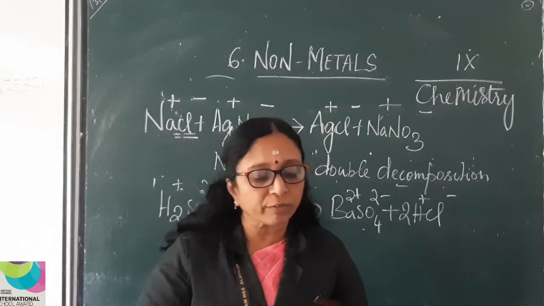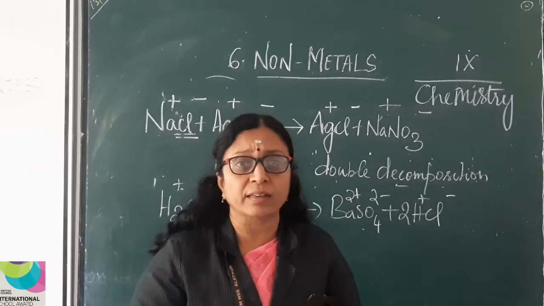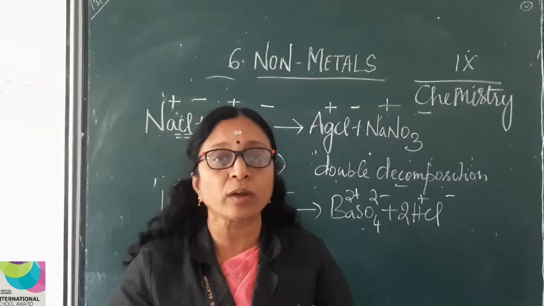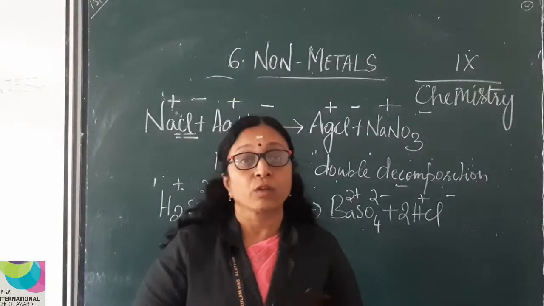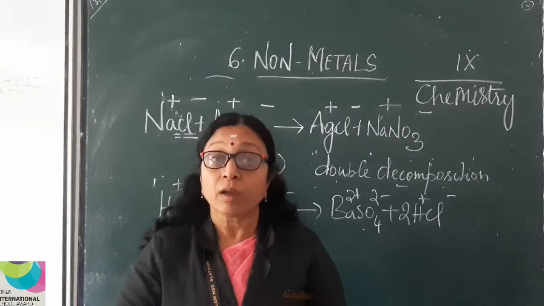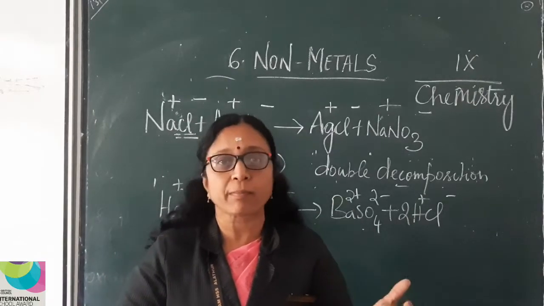Okay. So look at the first question here. Suitable chemicals are given here. You have to find out those chemicals which are required for the preparation of oxygen and hydrogen. So for the preparation of oxygen, what are the chemicals required? When you prepare oxygen in a laboratory, you need potassium permanganate.